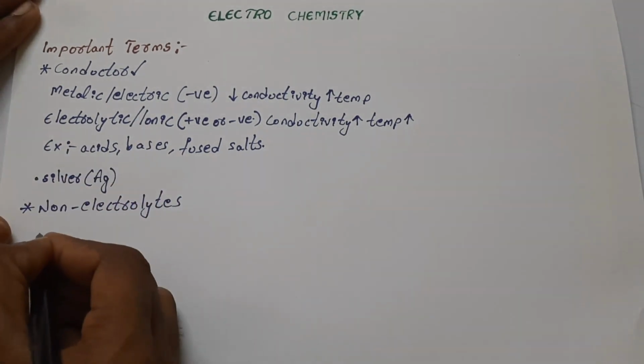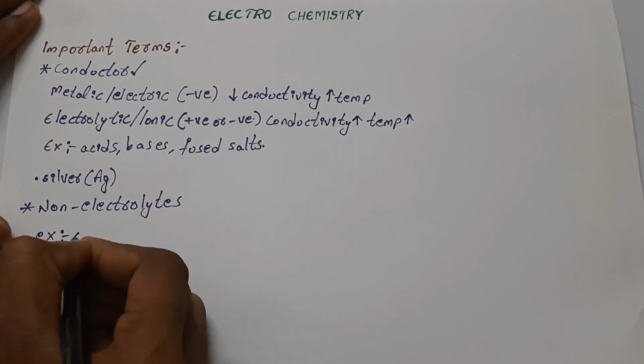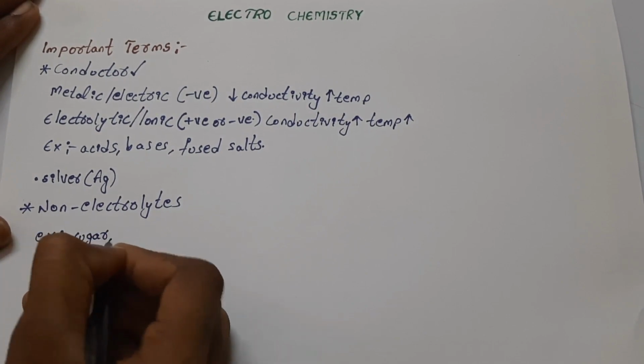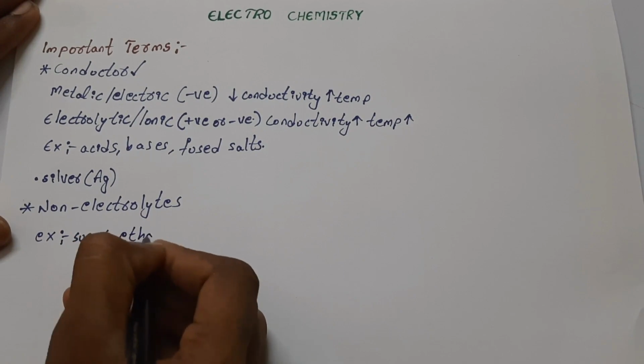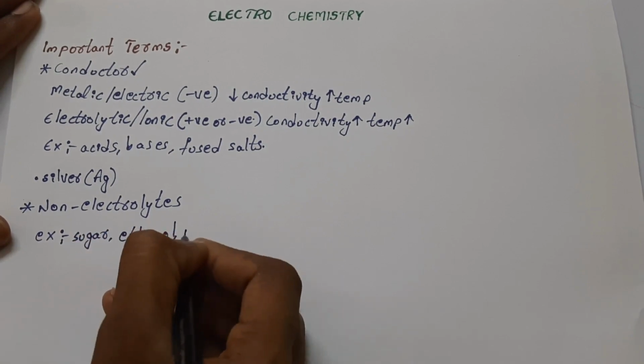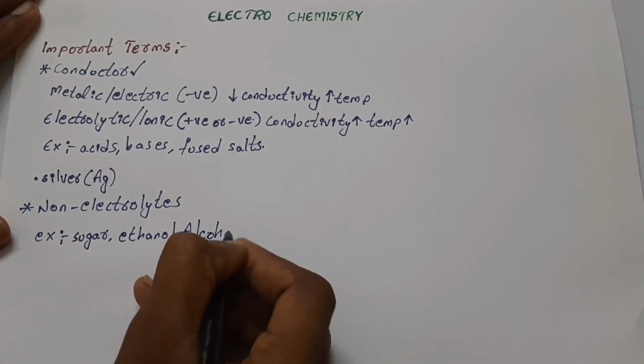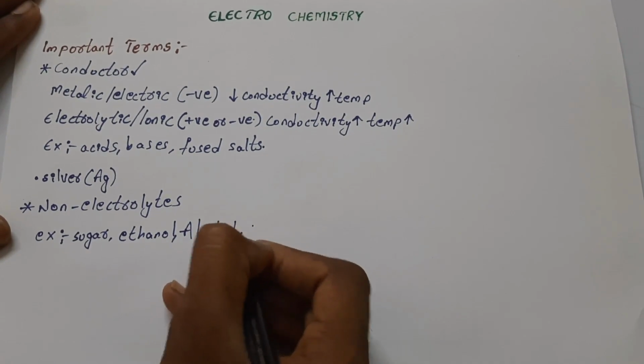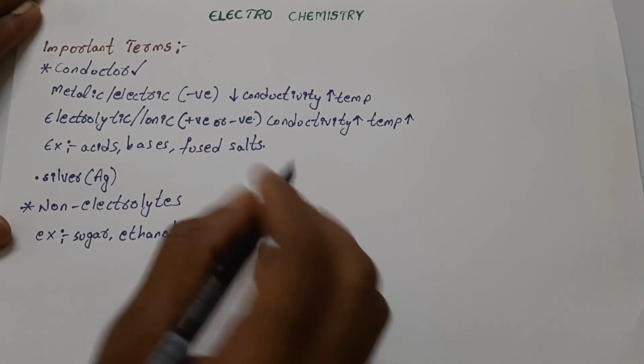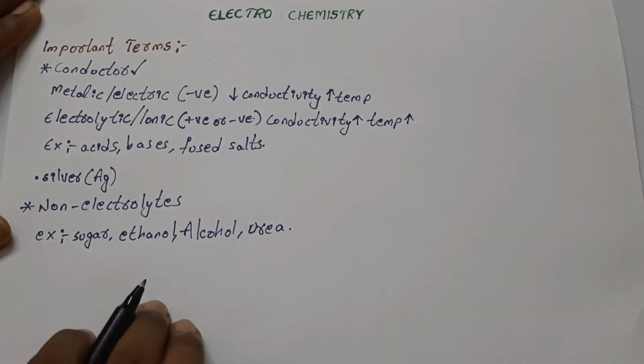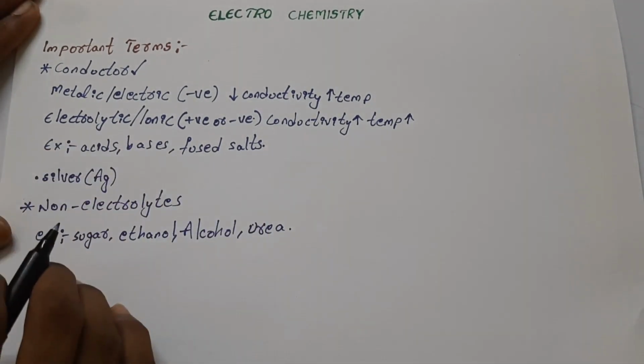The best examples include sugar, ethanol or alcohol, and urea, which will not conduct electricity.